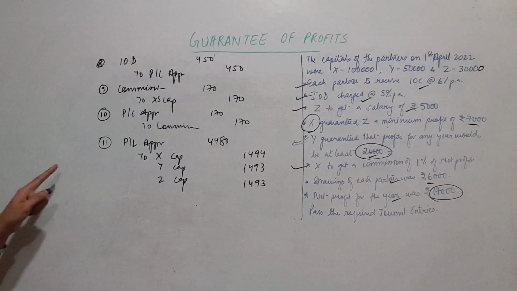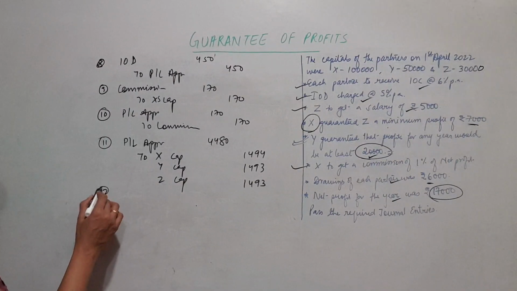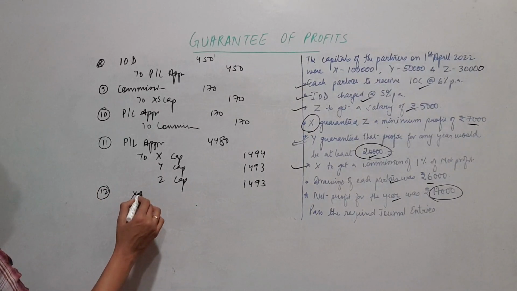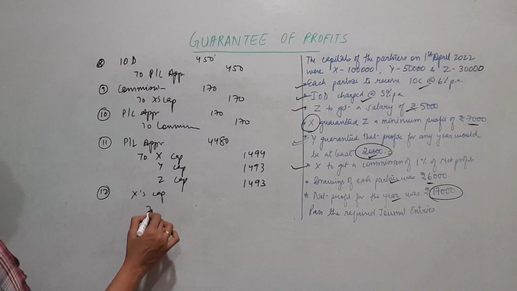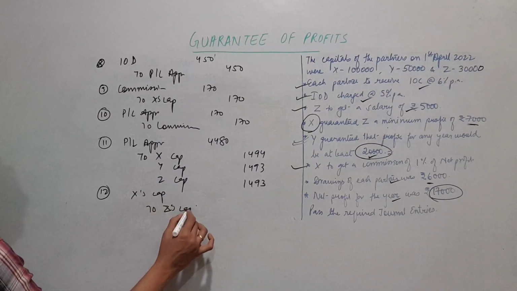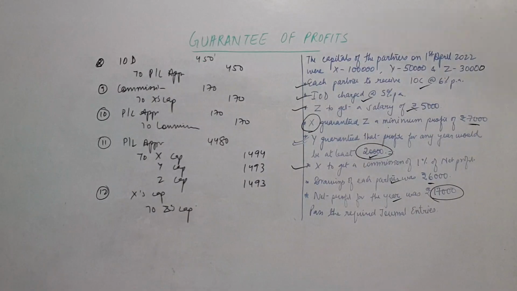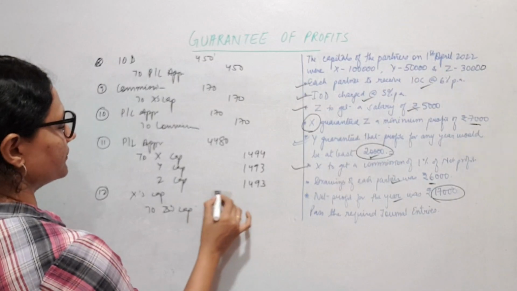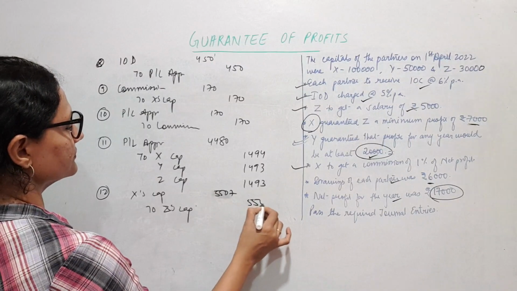This was for distribution of divisible profit, and the last one is for redistribution of profit. Now, who is going to give to whom? X is going to give, the guaranteeing partner to the guaranteed partner. Okay. And the difference was coming to 7,000 minus 1493, 5507.